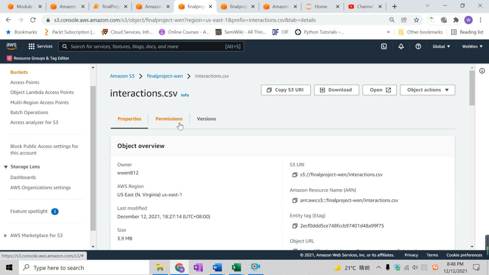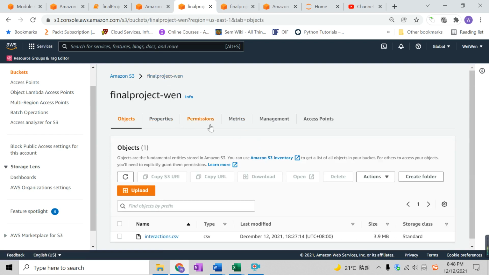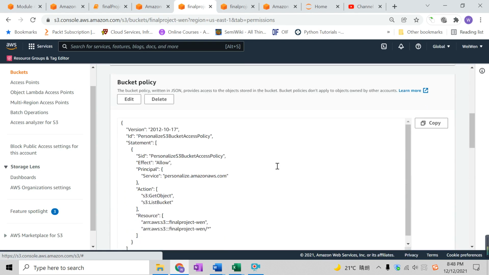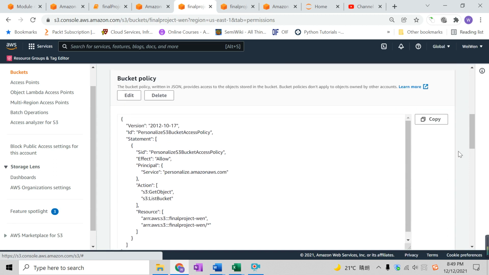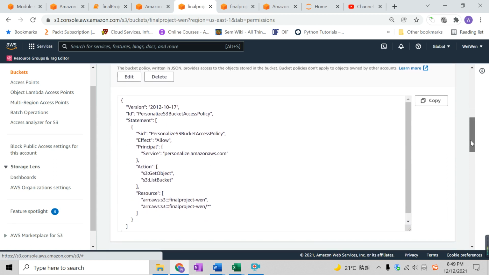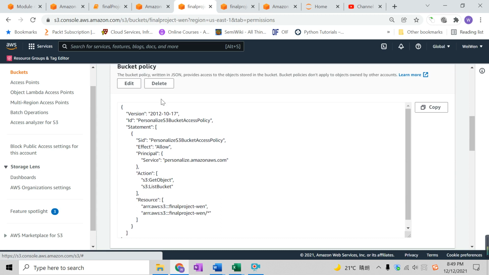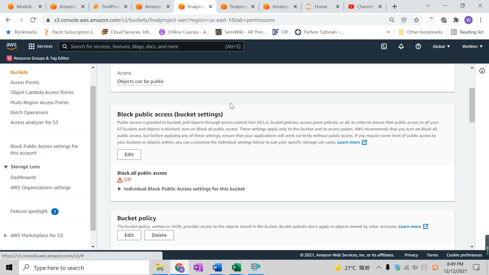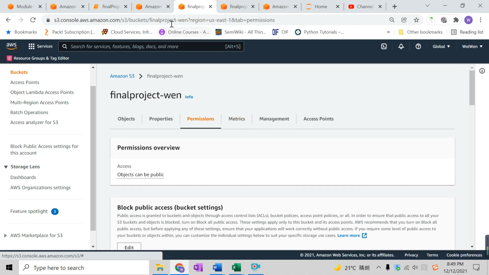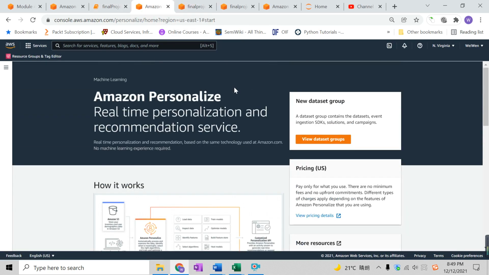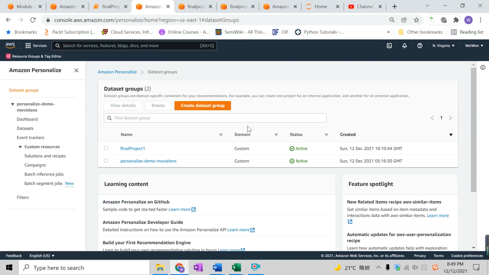So basically you have to have appropriate permission here. This is what I struggled with for a while, and I think I included it in my write-up. We have to change the bucket policy so that later our Personalize service can access and fetch data from this S3 bucket. We have to fill in these things.